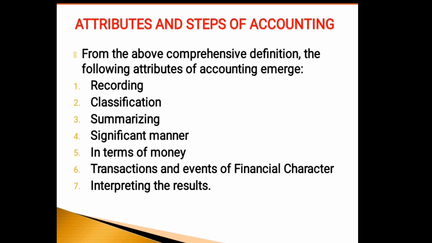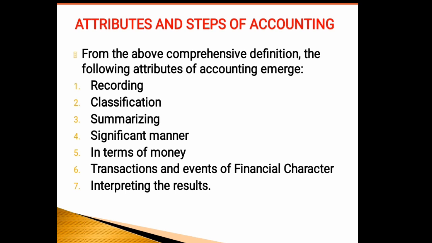Hence, to manage the business, it needs specific type of information, especially for controlling and decision making.